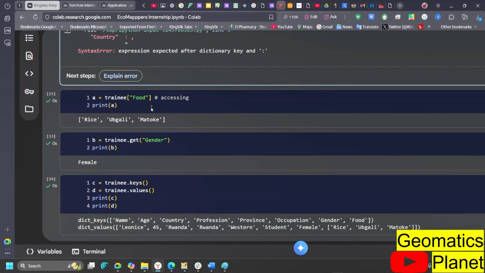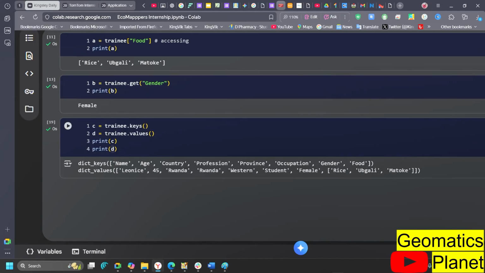So that is it for this. This is the way you can access all the keys in Python, and the way you can access all the values in Python. Now let me give you an example of what I mean by key and value when we go to pandas, so you understand what I'm saying.